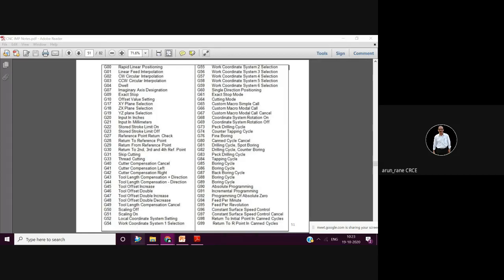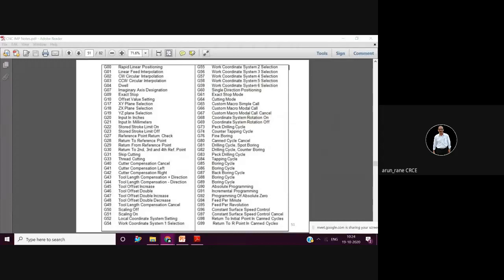Then you can come to here. That is G54. Although there are many offsets, that is 54, 55, 56, you can use till G59. I am just telling you that you just remember only G54. That is the work coordinate system. That is also called work offset 1. This is enough. No need to remember all these. G54 means work offset 1, G55 means work offset 2, 3, 4, 5, 6, like that. But no need to remember this.